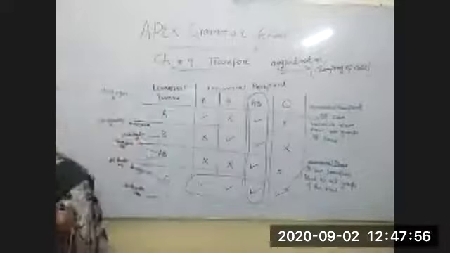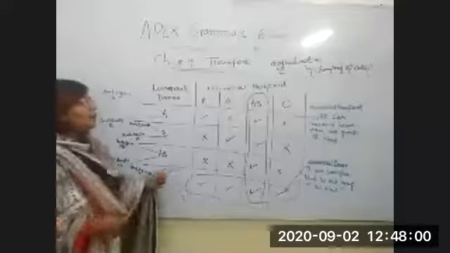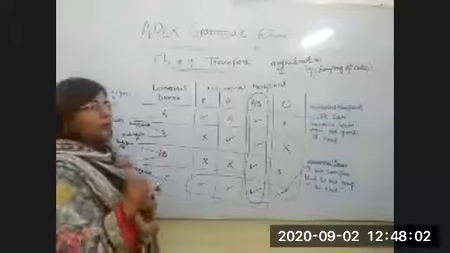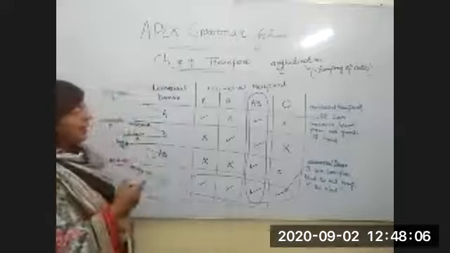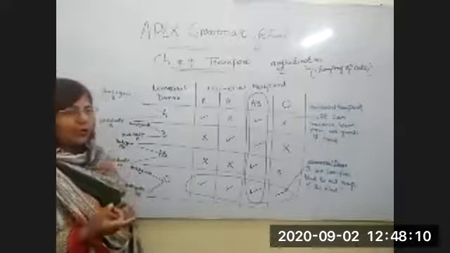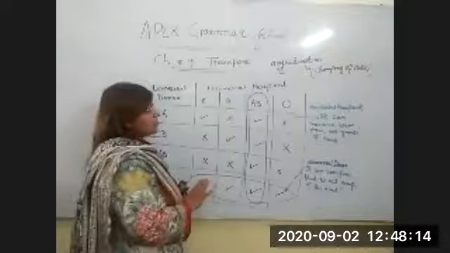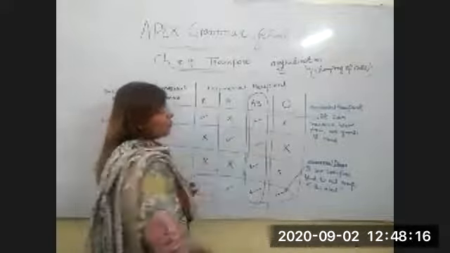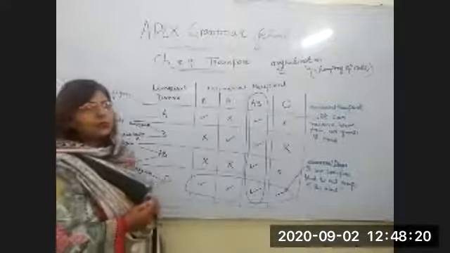I hope you understand this table, how in the ABO blood group system blood can be transfused, which type of blood can give blood to which group, and which type of blood cannot transfuse to the other type of blood. And among these groups, AB is called the universal recipient and O group is called the universal donor.